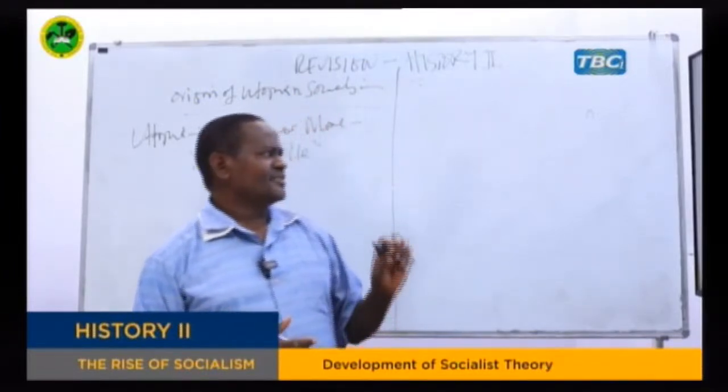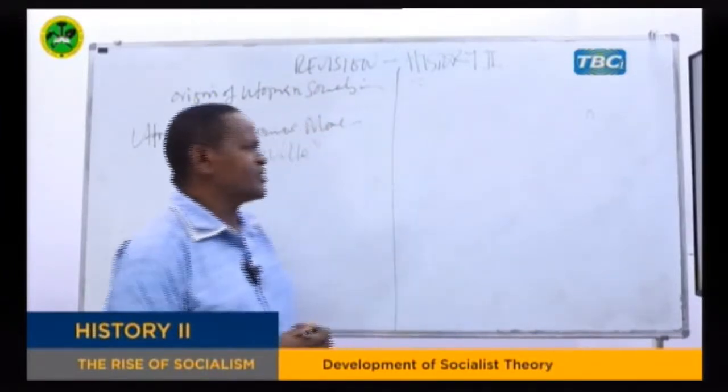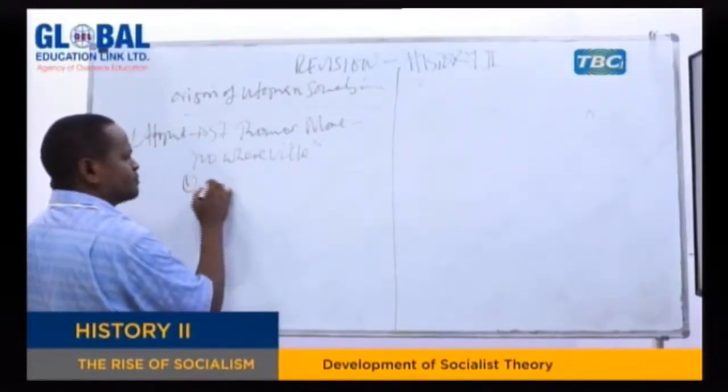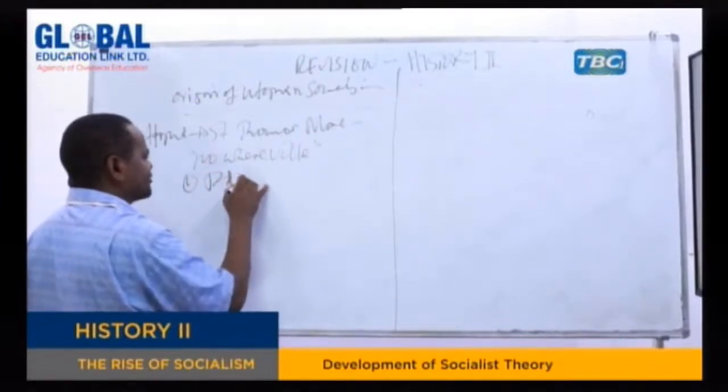And let's look now at the origin of utopia. Where do we trace this idea of utopia? The first area where we can trace the origin of utopia is from Plato.